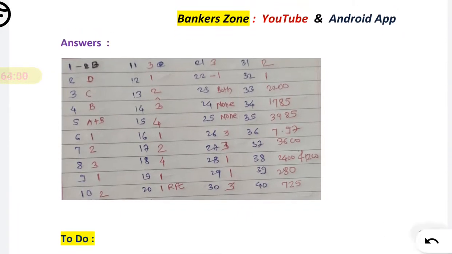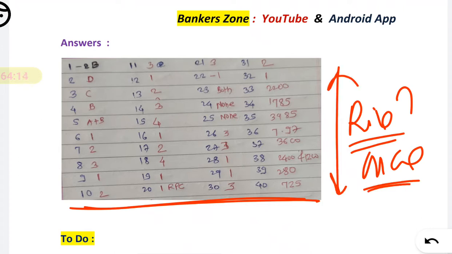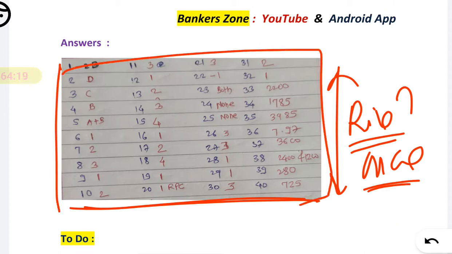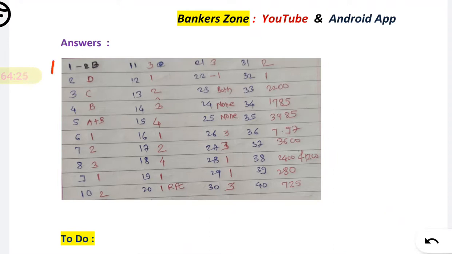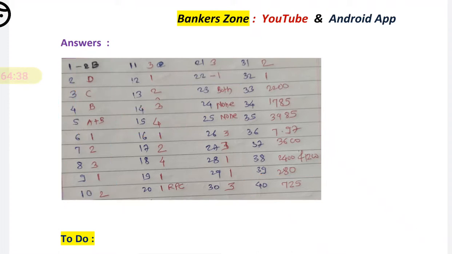As per the demand, I have added the shortcuts here. If you are doing the revision in the MCQ PDF, you can directly have a look at the options and the answers. That's why I have provided very short answers here. See, this is the question number, and the second line is your answer. For example, question number 15 has the fourth option, question number 40 has 725 as an answer. In this way you have to read.